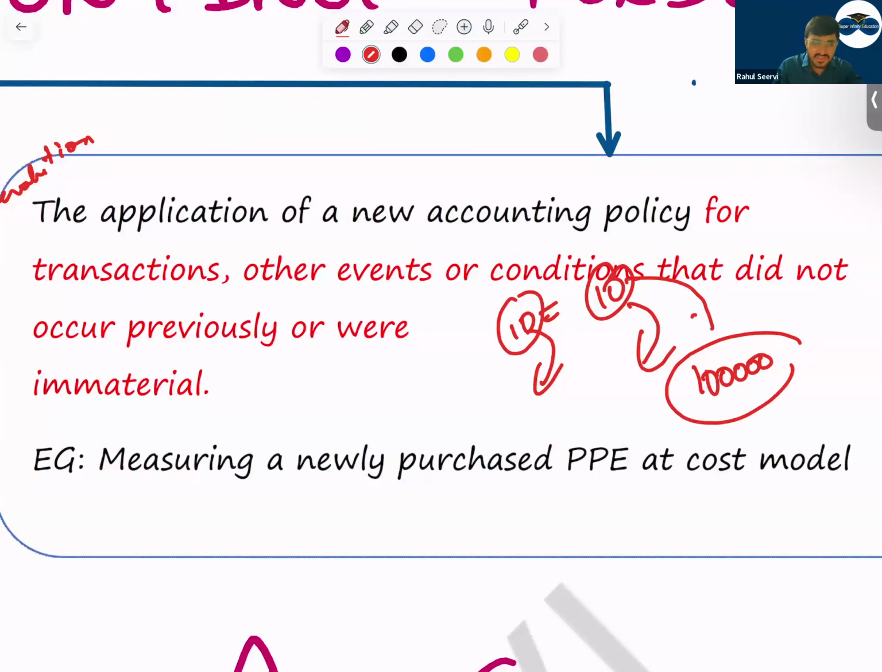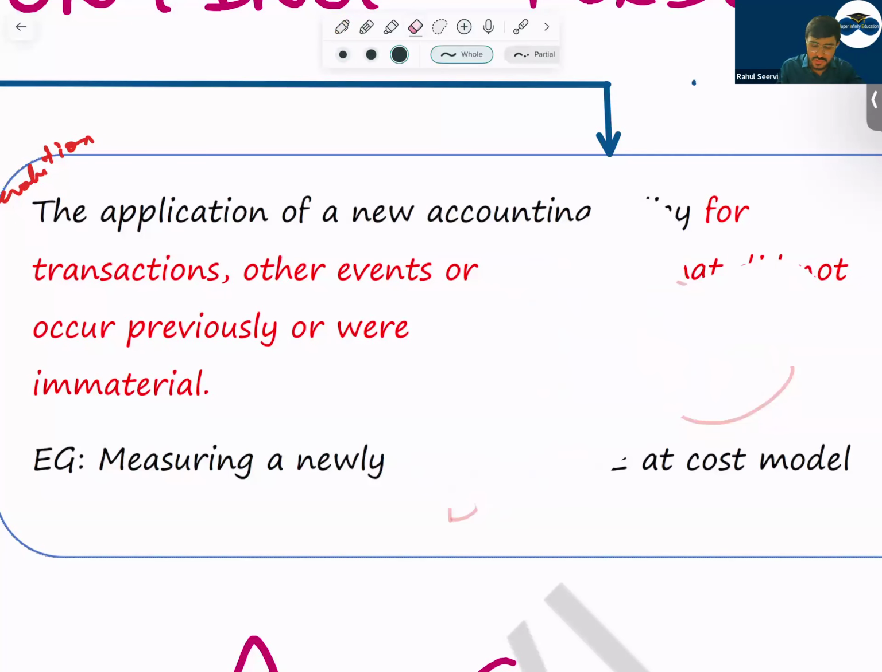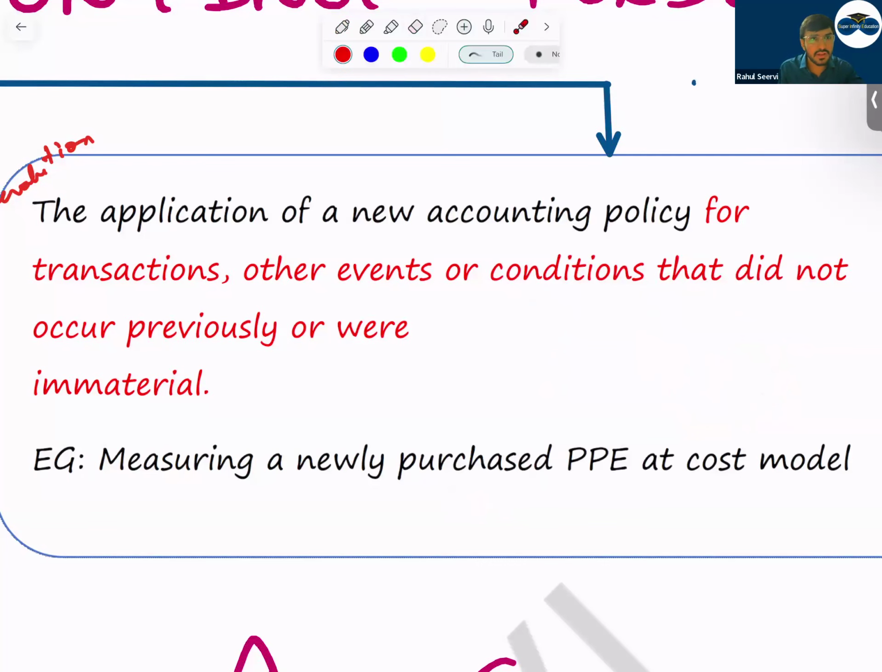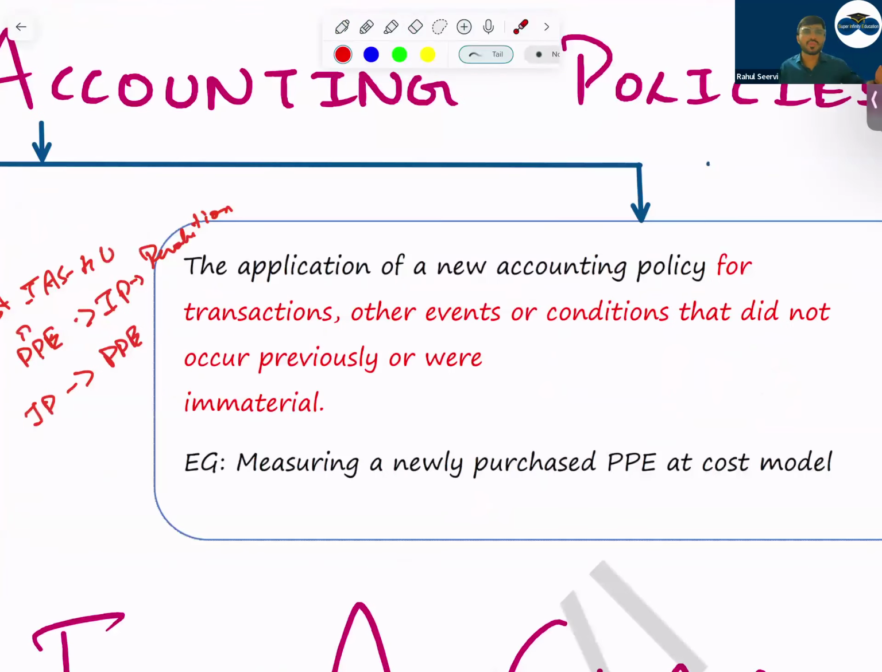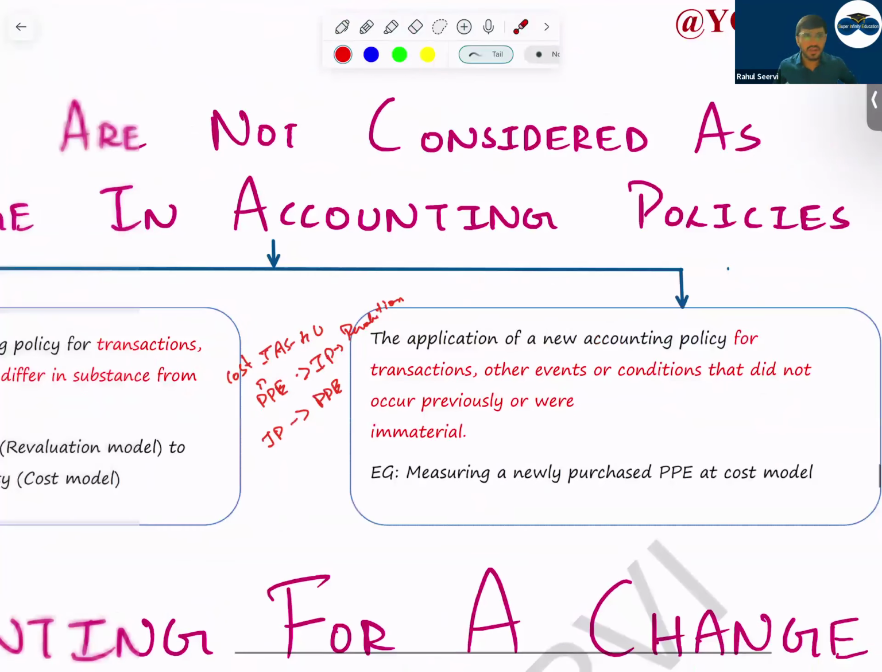Will this be considered as a change in accounting policy? No. And if you're recording the asset for the first time at cost, will this be a change in accounting policy? No. This is the first time when you're recording. Previously, you did not recognize because the transaction was immaterial. Now it's material, so we record it. So these two things will not be considered as a change in accounting policy.